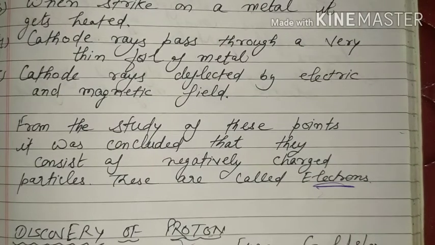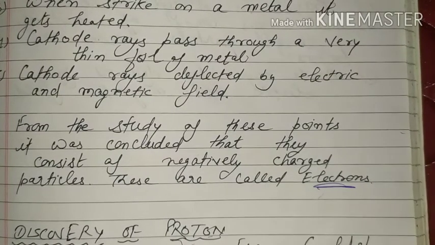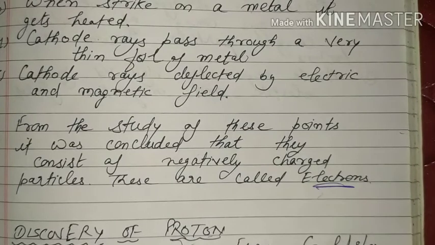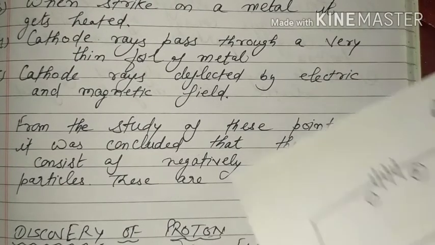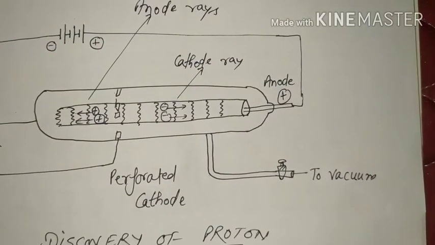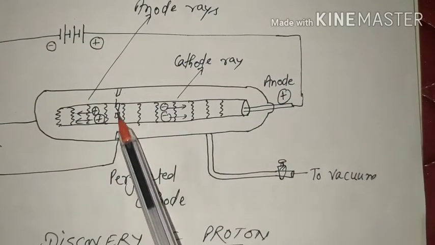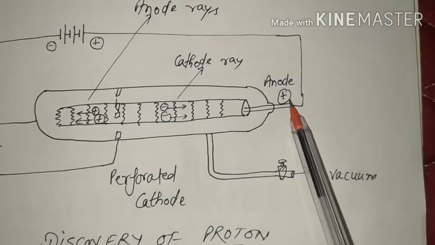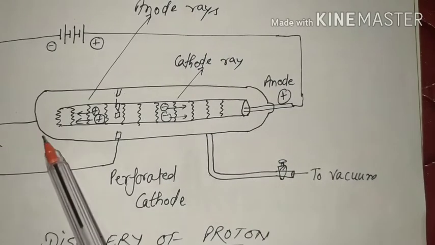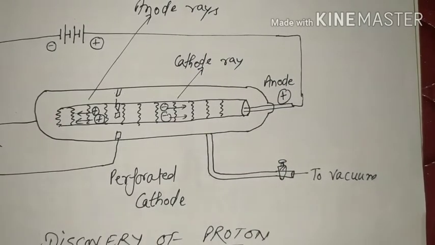Okay, now in the same way, with a little bit of difference, we discuss the discovery of the proton. Here you see a diagram like this. It is also a discharge tube with a perforated cathode. Perforated means some holes are in it, and this is connected to the vacuum. This is the positive side of the battery, this is the negative side of the battery.